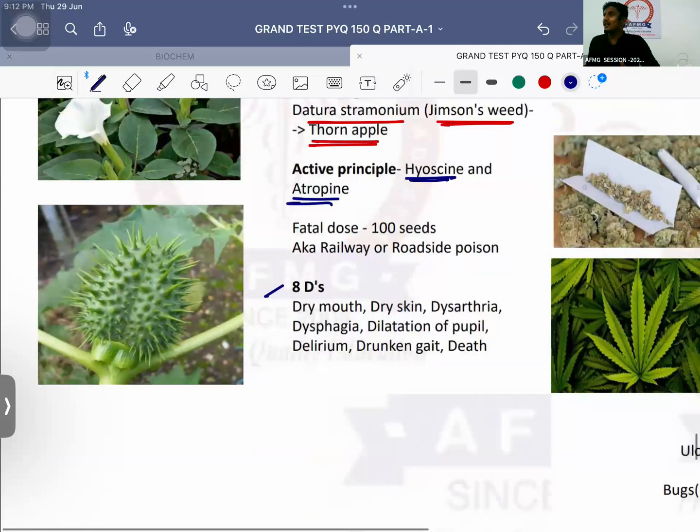Eight Ds. D for dry mouth. Second D for dry skin. Third D for dysarthria. Fourth D for dysphagia. Fifth D for dilatation of pupil. Sixth D for delirium.